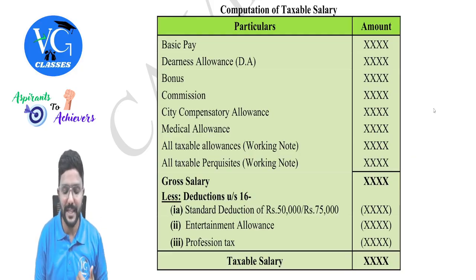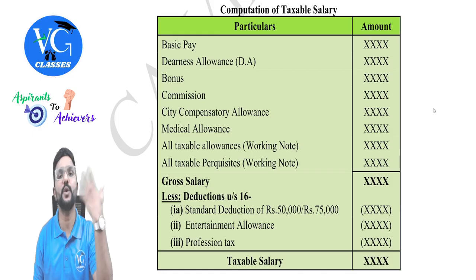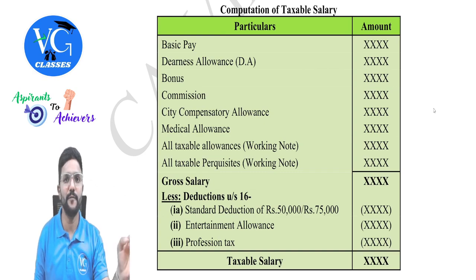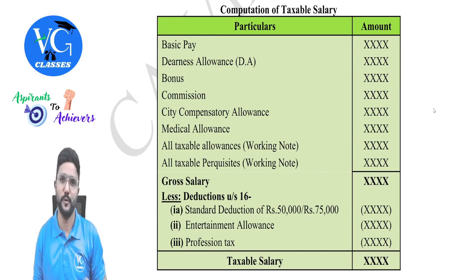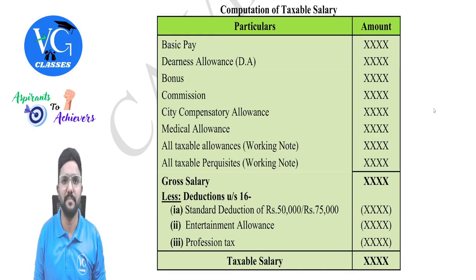And there can be any other allowances. First of all, sir, what is allowance? Guys, allowance is like a fixed amount which is given by employer to employee every month or every year in order to meet his expenditure. That expenditure might be related to office or it might be related to personal also. Personal means the personal expenditure of employee or any of his family members.